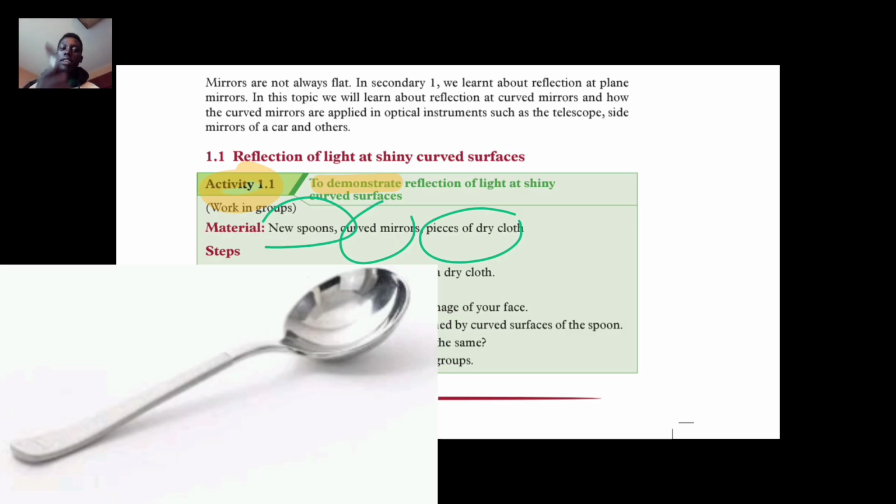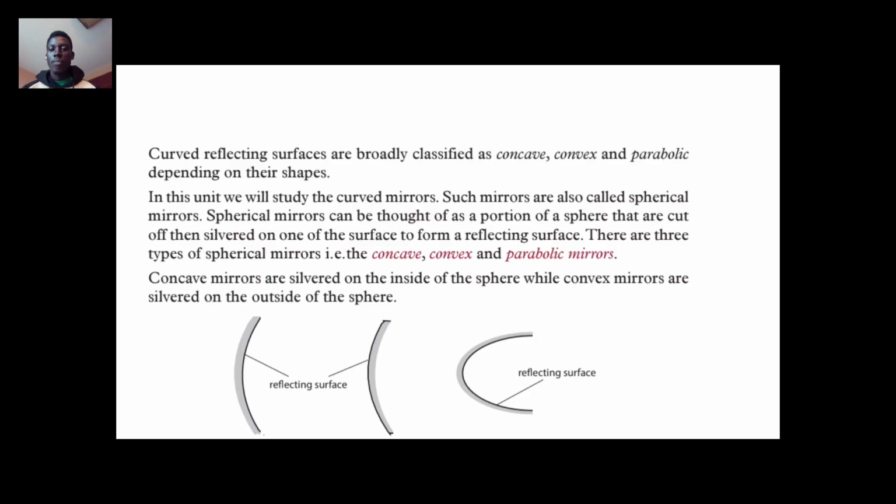If we talk about curved surfaces or curved mirrors, you get to understand the surfaces of two sides of a spoon, the outside and the inner surface. They are not the same. Curved reflecting surfaces are broadly classified as concave, convex, and parabolic, depending on their shapes.